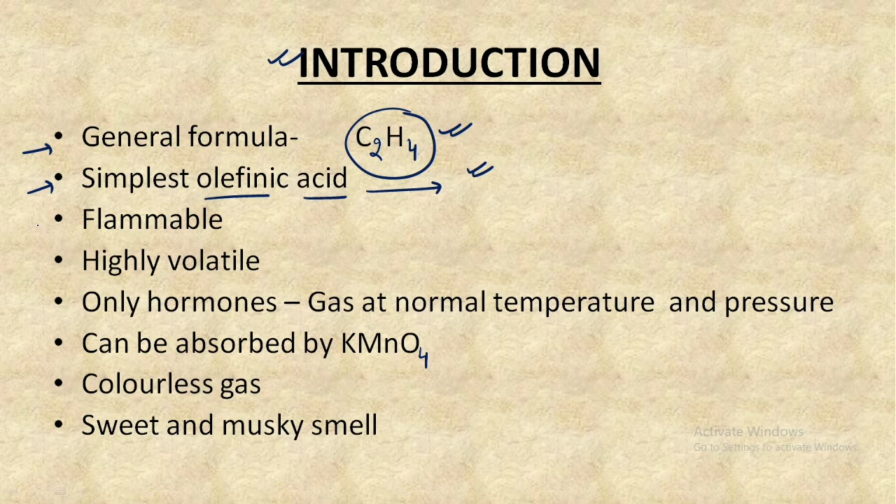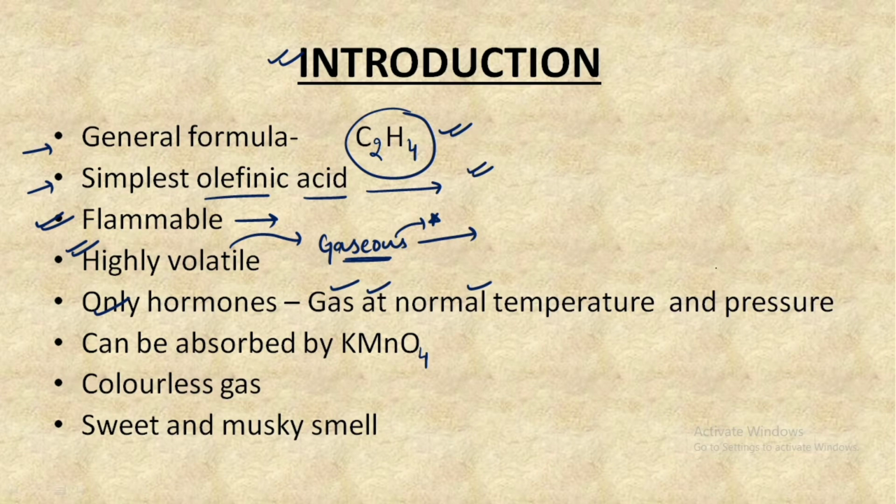Then the next point is that it is flammable, that is, it can catch fire when exposed to high temperature. Next, it is highly volatile, and because it is highly volatile, it is gaseous in nature. The next important highlighted point is that it is the only plant hormone that is gaseous in nature. So the only hormone that is a gas at normal temperature and pressure is ethylene.